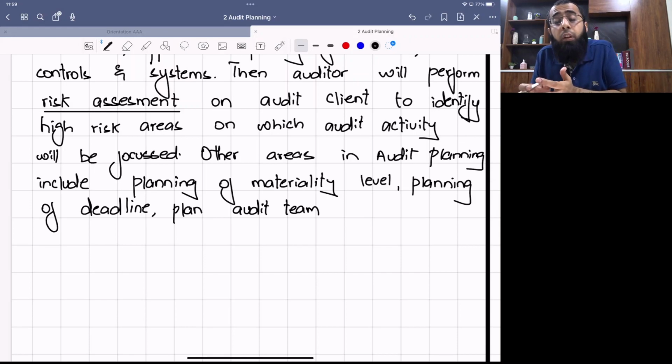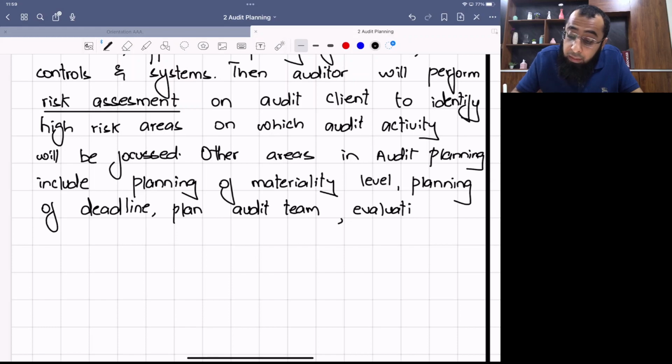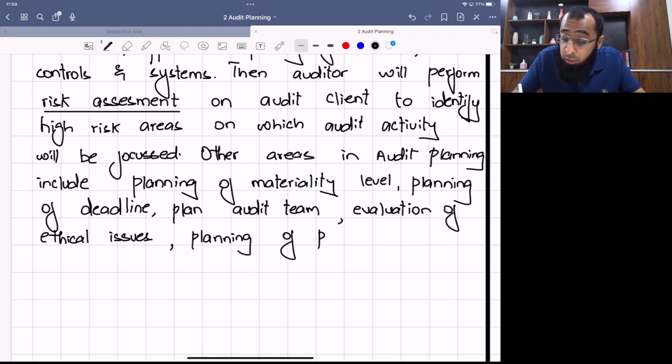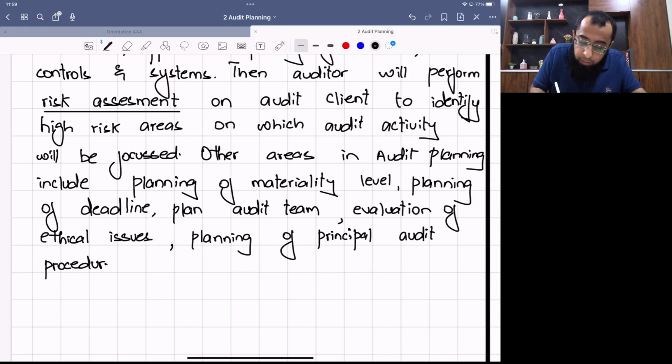Obviously, if the audit planning is not done properly, then it is not possible to do the entire audit with proper quality. Evaluation of ethical issues: if any ethical concerns exist, like any threats to independence or code of ethics issues, you have to consider those also. Planning of principal audit procedures: in these areas we will do these audit procedures specifically. And many other things are planned in the audit planning phase.